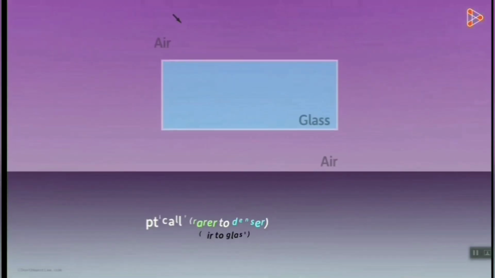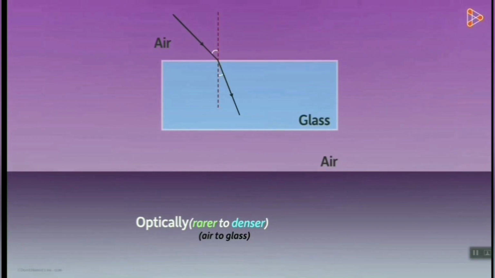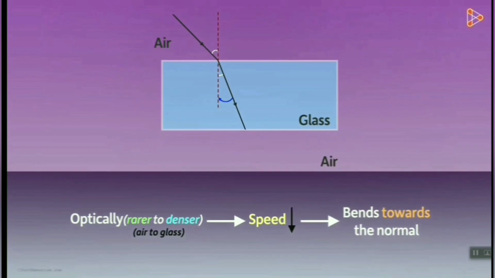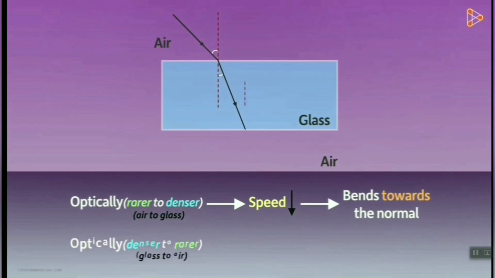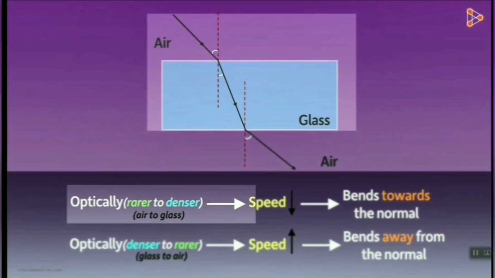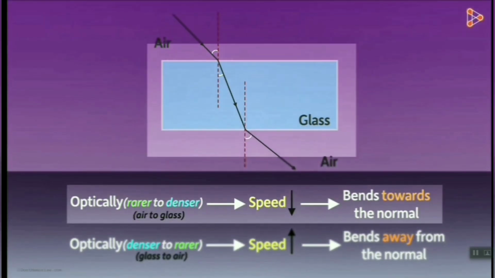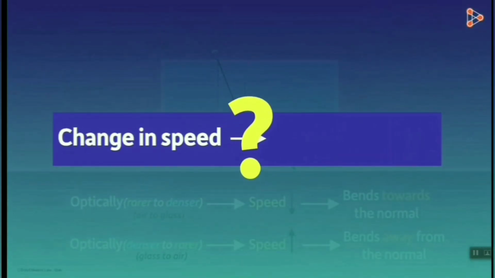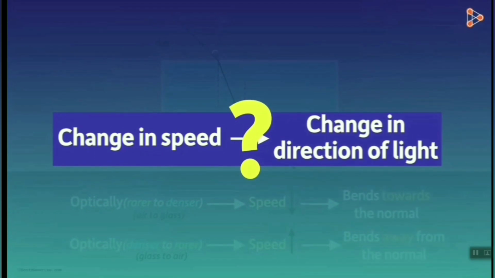When light is traveling from an optically rarer medium to an optically denser medium, its speed decreases and it bends towards the normal. When the light is traveling from an optically denser medium to an optically rarer medium, its speed increases and it bends away from the normal. In the figure, the case above is from optically rarer to denser, and the case below is optically denser to rarer. But how does the change in speed result in the change of direction of light? I did mention in my previous video that we will understand this with the help of an analogy.